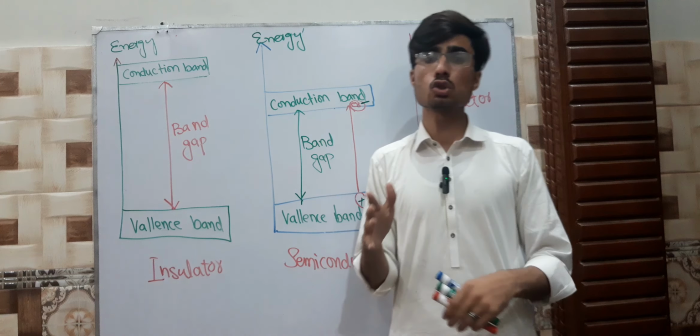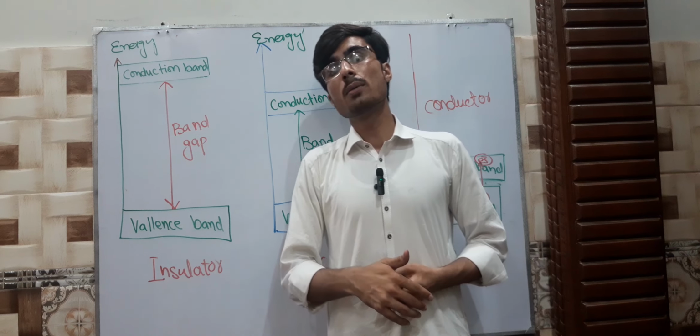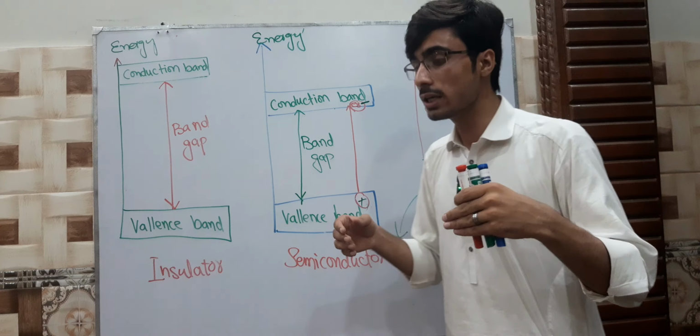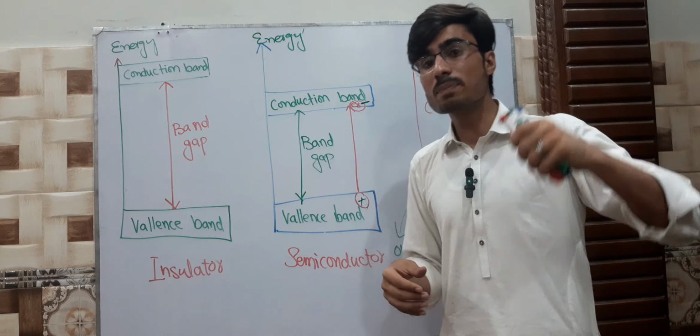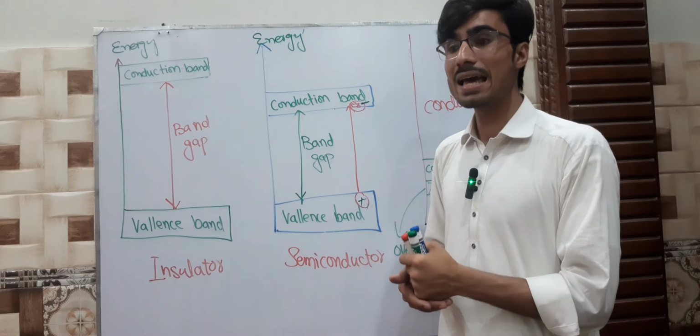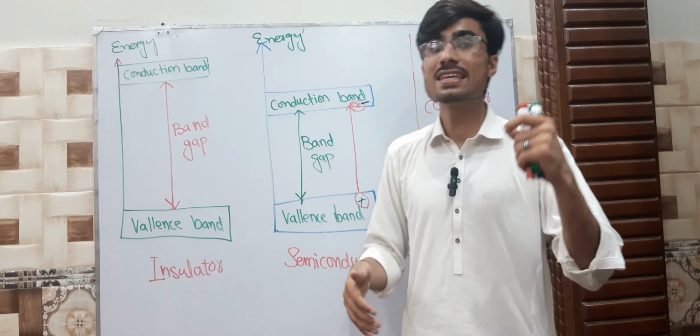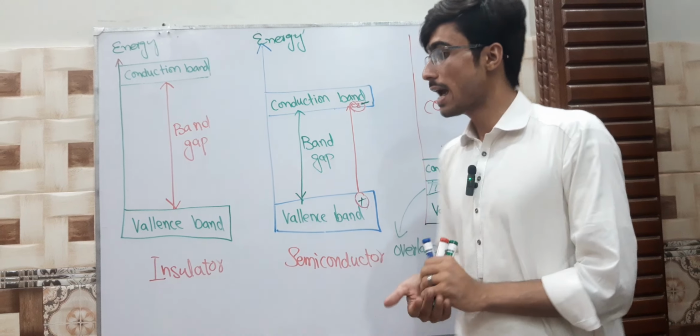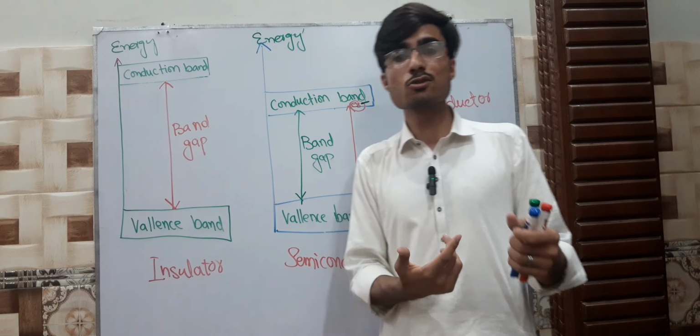Intrinsic semiconductors are those which are pure. If we dope impurities into the intrinsic semiconductor, it becomes an extrinsic semiconductor. And extrinsic semiconductors also have two types, just like